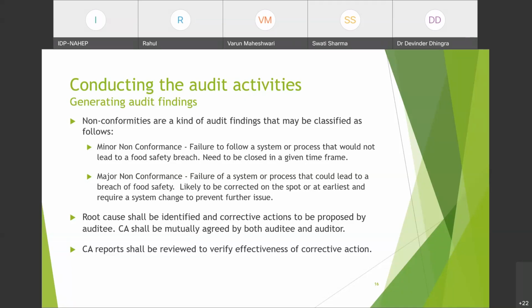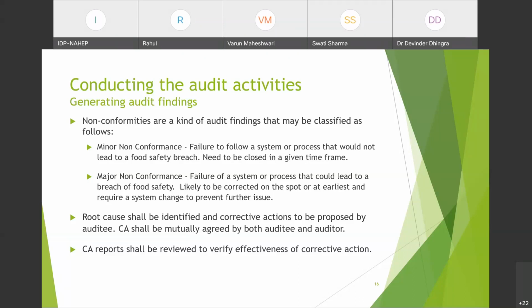It is a failure of system because of which food safety could be affected. It has not happened yet, but if it happens, food safety will be breached. So it should be corrected on the spot or at the earliest, and require a system change to prevent further issues.